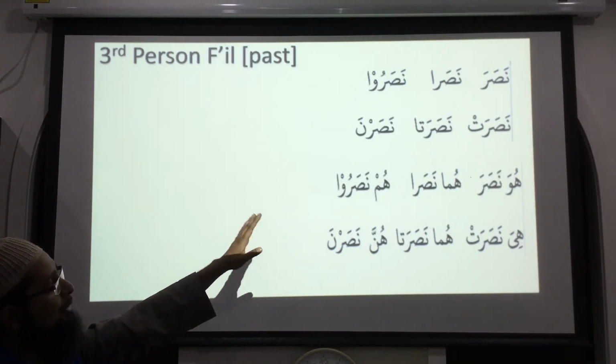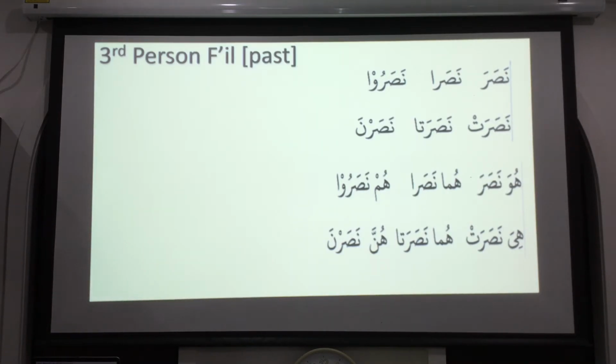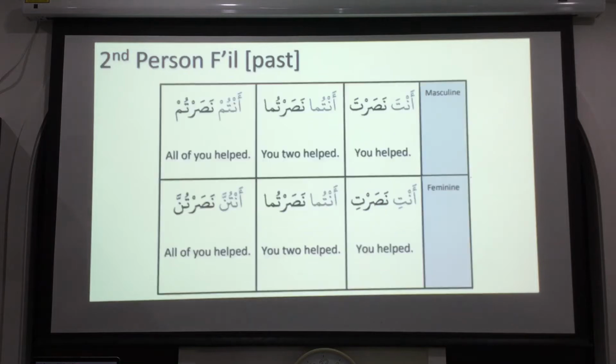Because at the moment we are learning all about pronouns doing the actions. What if I say Allah helped? Or if you say Brother Shajib helped? How are you going to say that? Because there's no pronoun for Brother Shajib. Right? We can't just say he all the time, she all the time. So we'll learn this tomorrow, inshallah. Because I don't want to put everything together today. Nasara Brother Shajib, yeah, kind of. You're right. Then this is the second person.